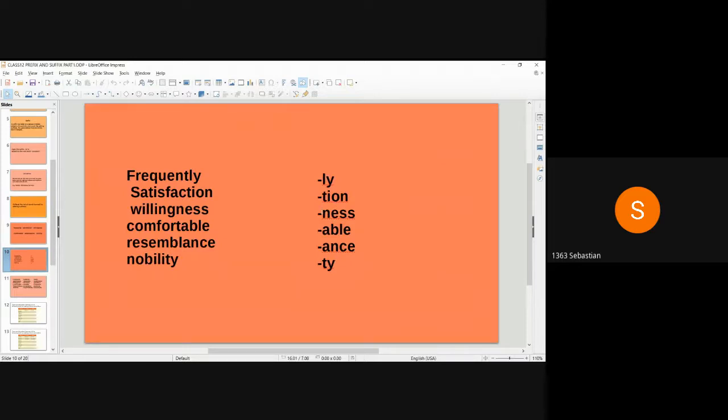Frequently is the word, ly is the suffix. Satisfaction is the word, tion, shun is the suffix. Willingness is the word, ness is the suffix. Comfortable is the word, able is the suffix. Resemblance is the word, ance is the suffix. Nobility is the word, ty is the suffix.